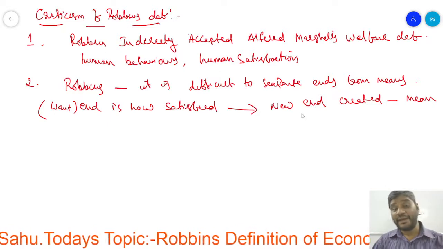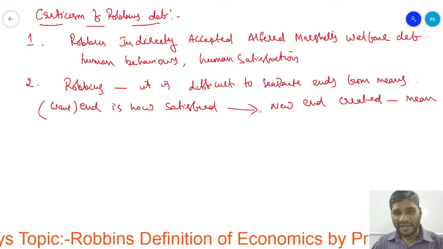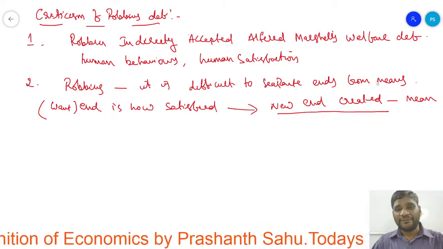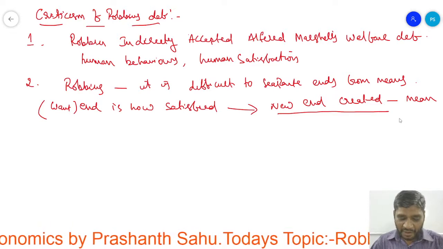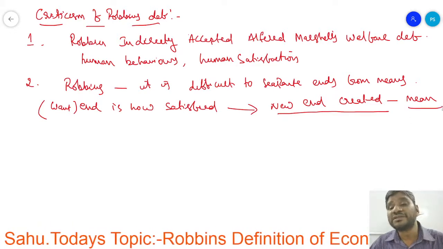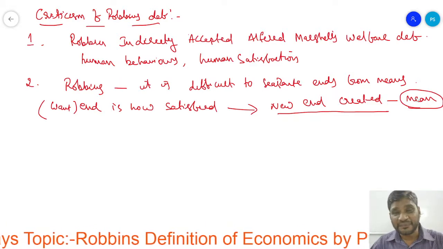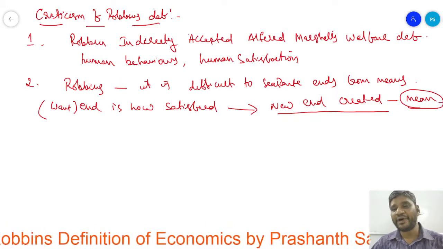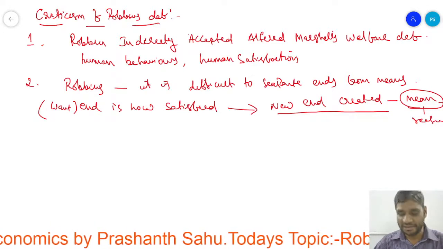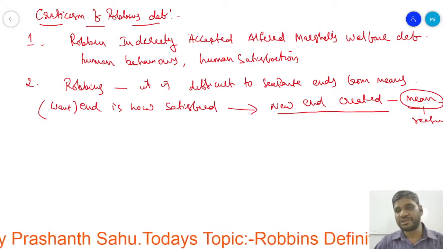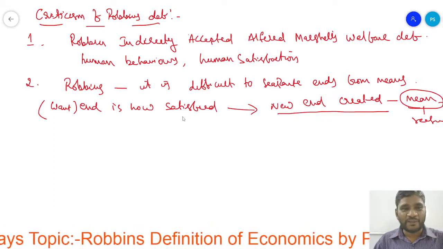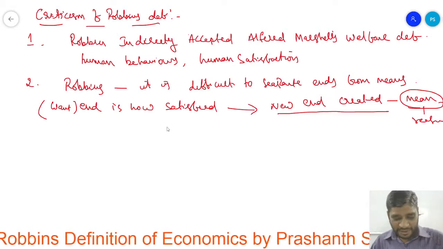We keep getting new wants, so simultaneously a new end will be created. For that new end, we require the means to satisfy it. Again we require the means. Means is nothing but resources. So these are the actions determined under Robbins' definition.